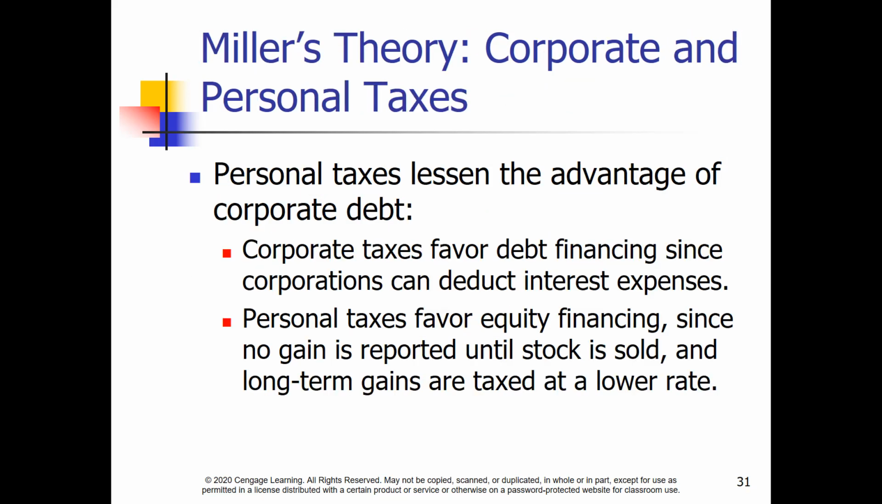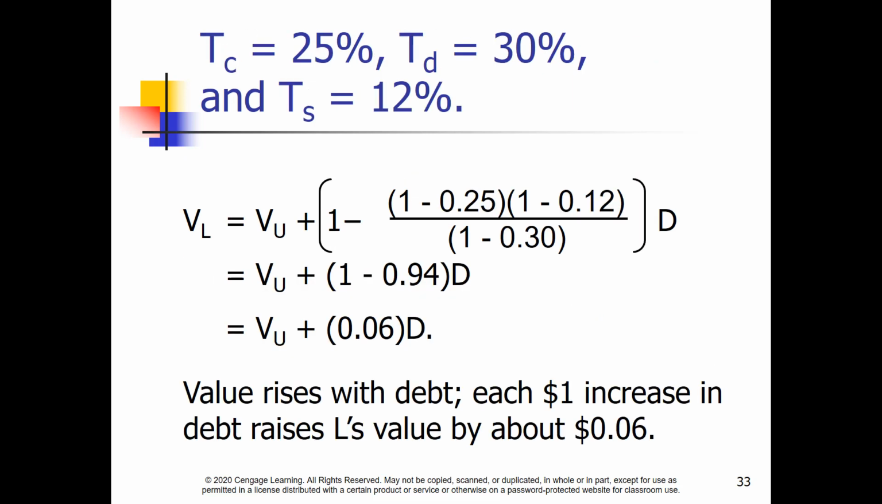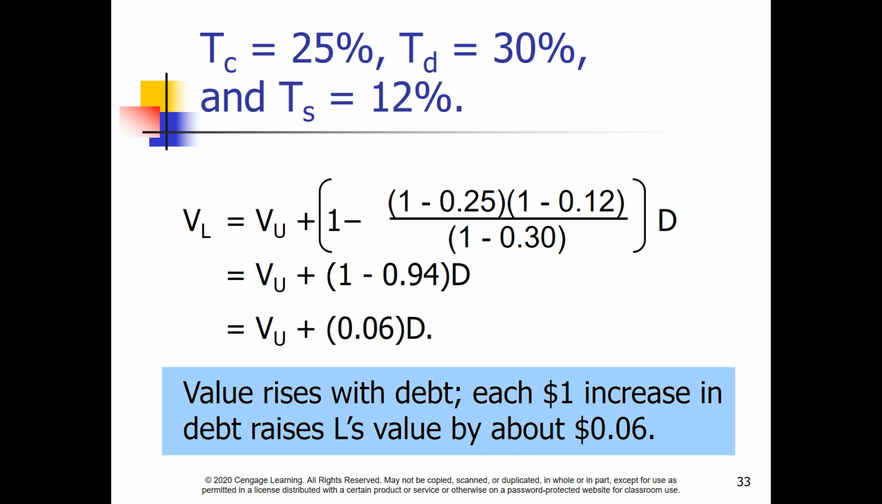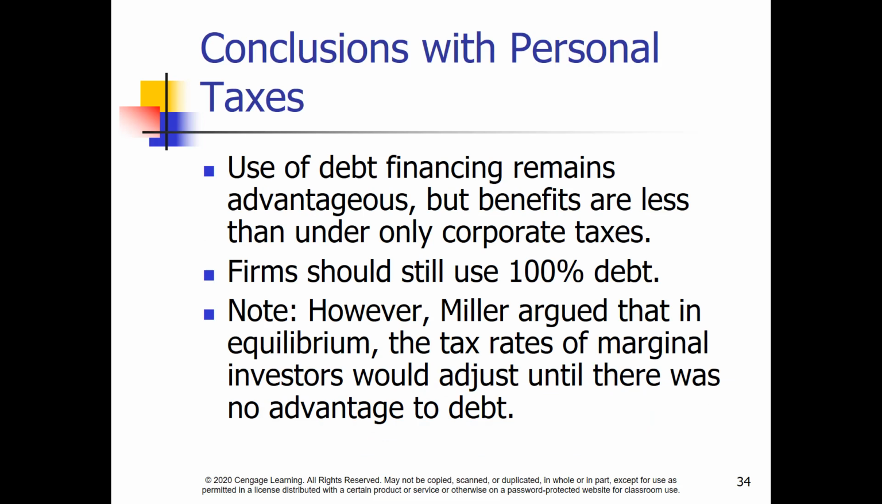Miller, in a 1977 keynote conference address, extended M&M 63 to consider personal taxes as well. Corporate taxes favor debt, but personal taxes favor equity. Here's the formula for the value of a levered firm considering both corporate and personal taxes. Including personal taxes reduces the advantage of corporate debt. As we can see in this example, now debt only adds 6 cents to the value of the firm for every dollar of debt. Miller concluded that debt is still advantageous, but not as much so with personal taxes included. He still advocated 100% debt for a firm.